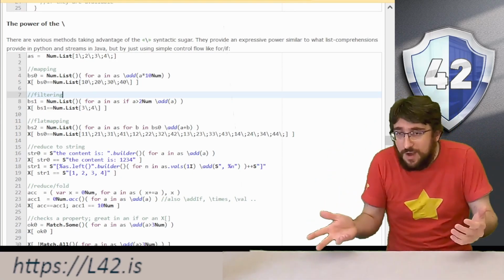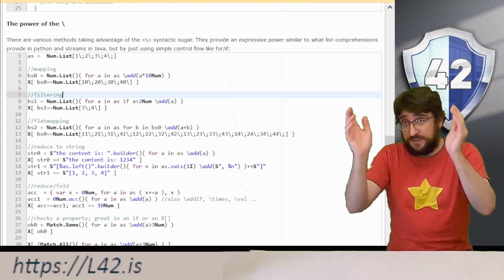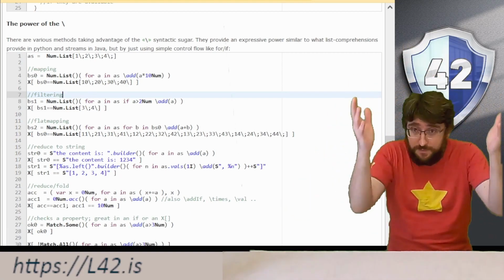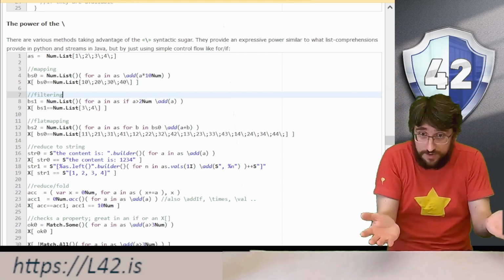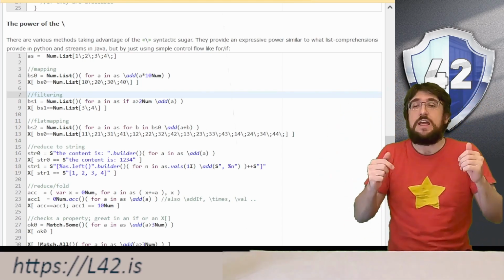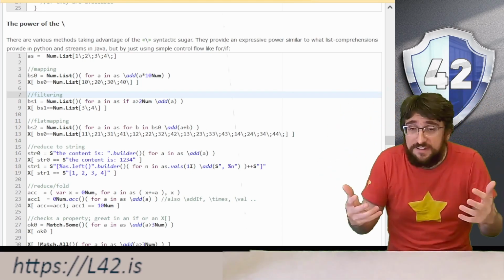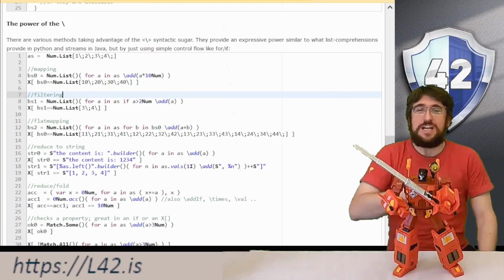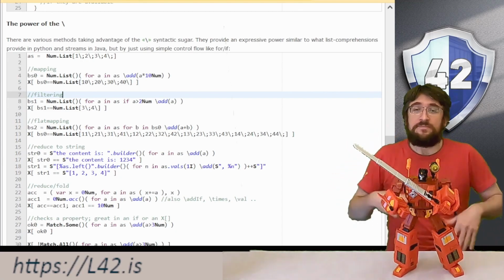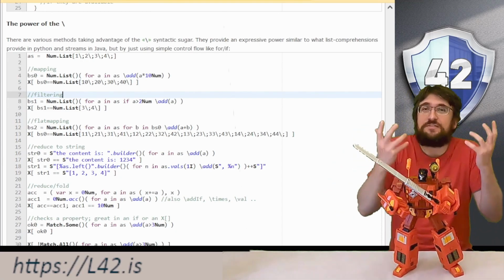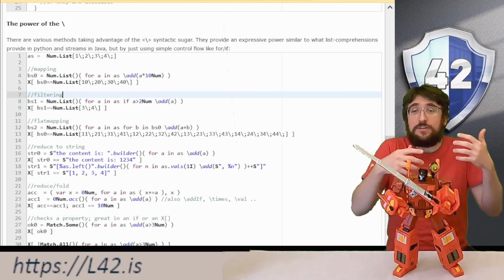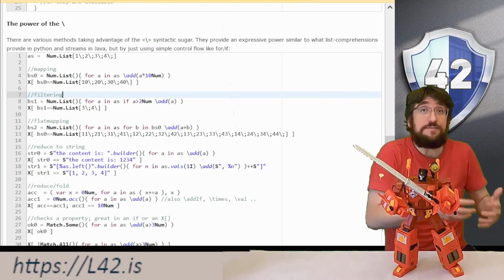So bs1 equals num.list, that is the empty list, and then we call the same exact method without name that just takes a void argument, and we do for a in AS, if a is bigger than 2, slash add a. That is, again, the slash is remembering the collection outside, and so by doing a for with an if,